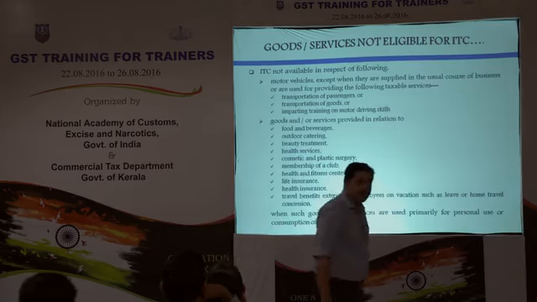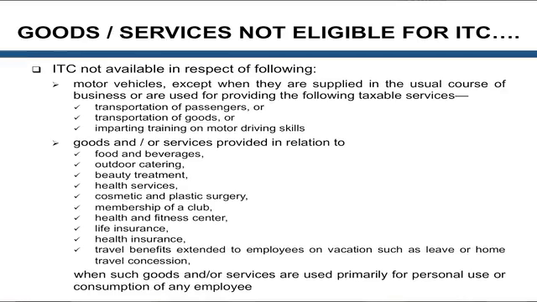Like I told you, the major idea behind this exception, you can understand the concept of it. There are only two main issues. Anything used for private or personal use is not allowed. And second, if there is a works contract or a construction which results in the establishment of an immovable property, then it is not allowed for input tax credit.